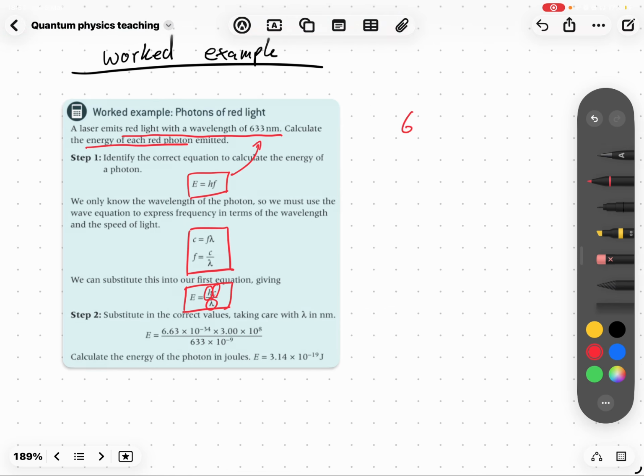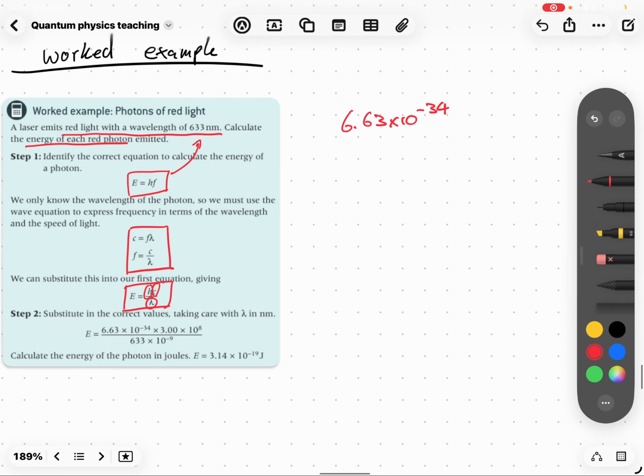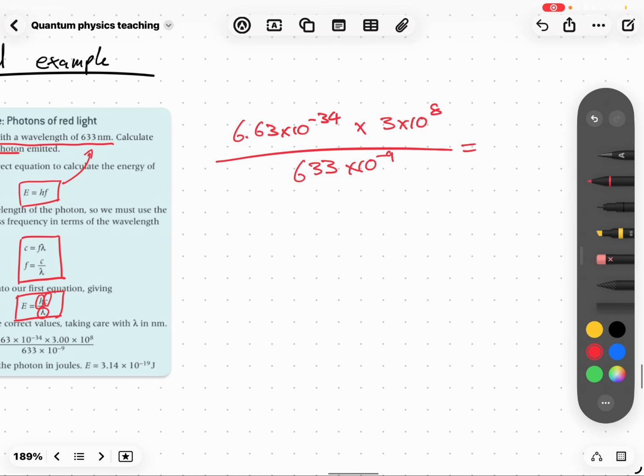Well, we know that h is 6.63 times 10 to the minus 34. And we know that c is 3 times 10 to the 8. And we know lambda is 633 nanometers, so that's 633 times 10 to the negative 9 meters. Plug that all into a calculator, and you should just get 3.14 times 10 to the minus 19.